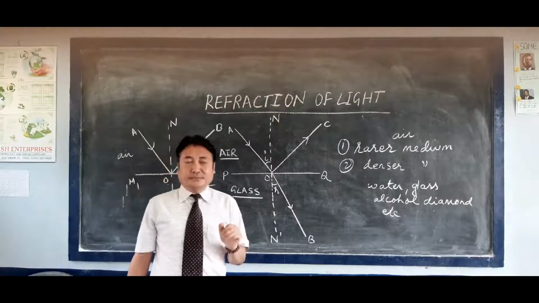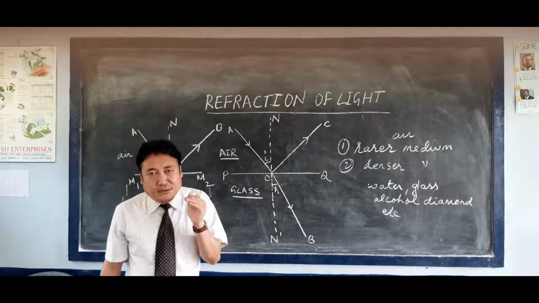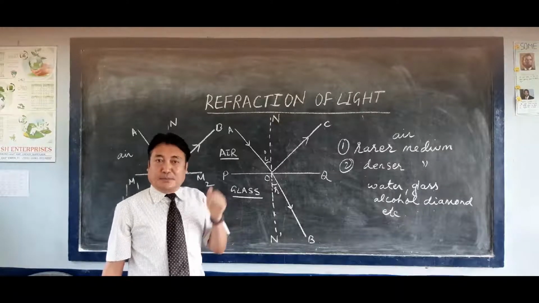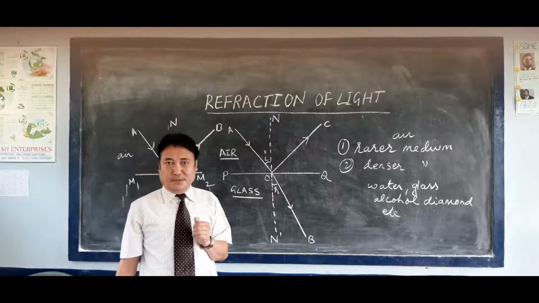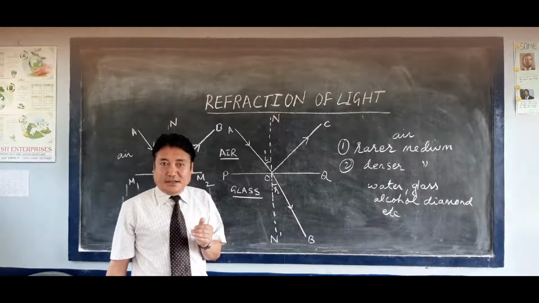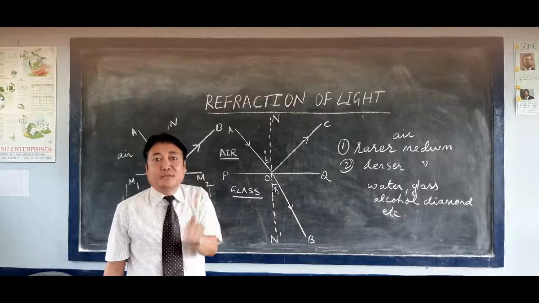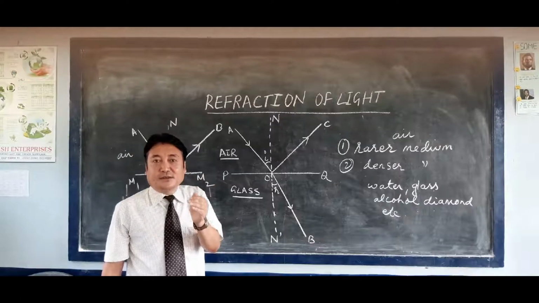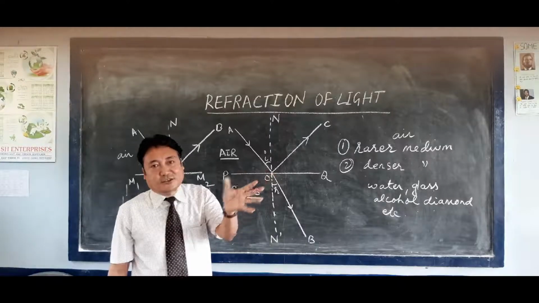Again, the next point: light always travels in a straight line. You know that? The travel of light in a straight line is called rectilinear propagation of light. But light travels in a straight line when it travels in the same medium. When light travels in the same medium, the density of that medium remains the same. So when the densities are the same, light always travels in a straight line. There will be no bending of light.